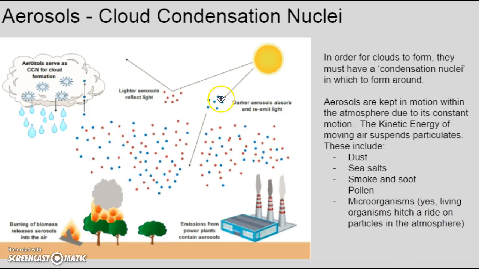So let's look at this picture here. We have different particulates that come from natural processes on Earth and unnatural, right? We burn at power plants, there are forest fires, there's dust and debris that's being blown. It's being suspended in the atmosphere from the energy within it, much like when we looked at sediment or turbidity in moving water. But these particulates serve a purpose.